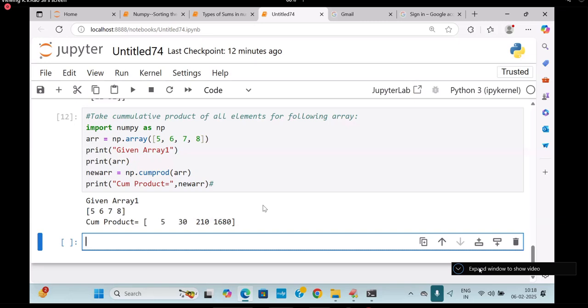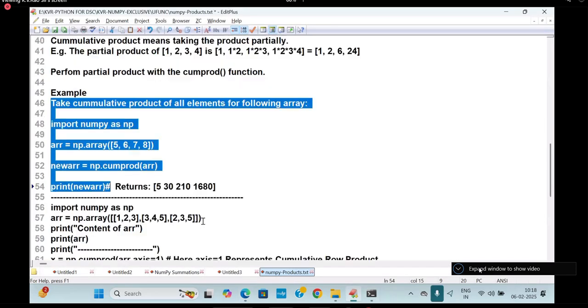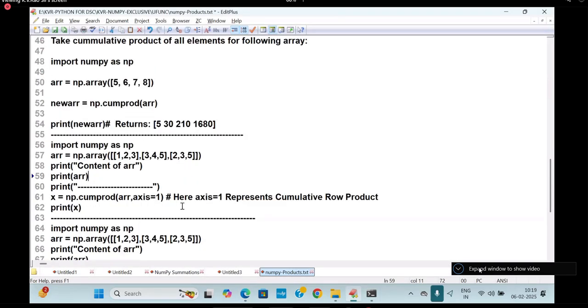Sum over axis, add over the axis, add over the total ND array, product over the ND array. Everything is in our notes. Well, come down to the next one. I'm going to write it. Cumulative product over what? Axis. Cumulative product over the axis.